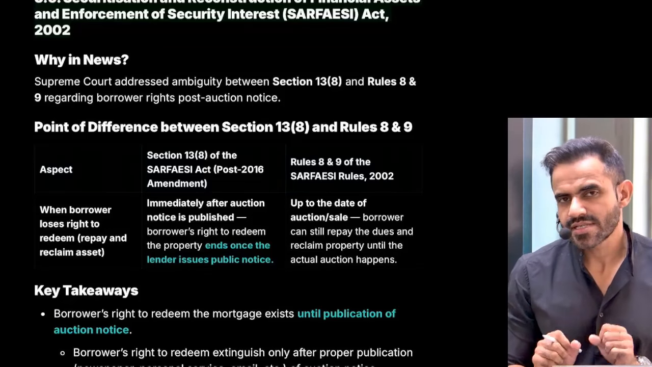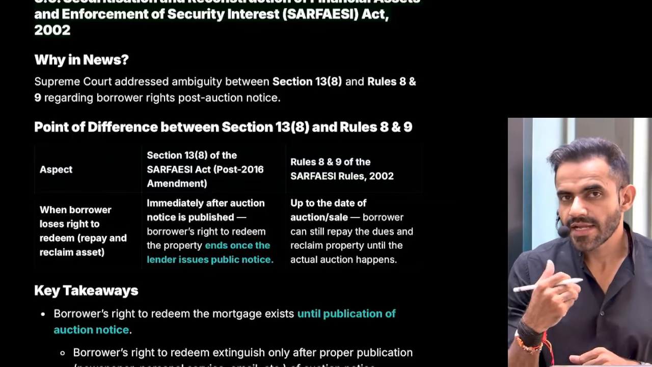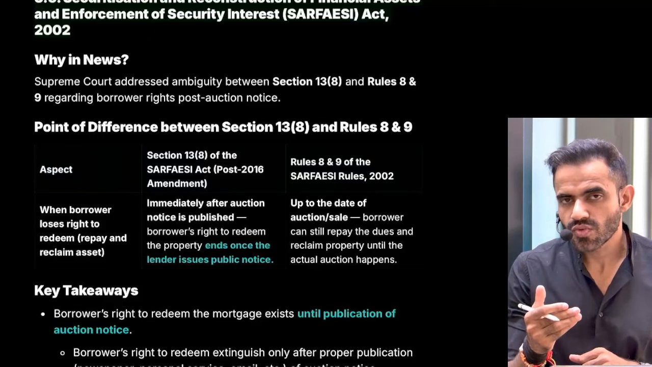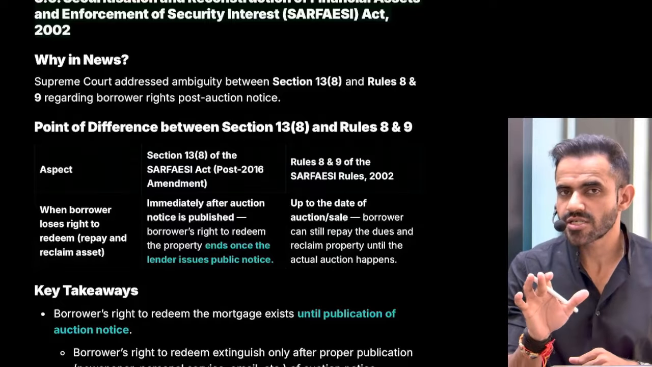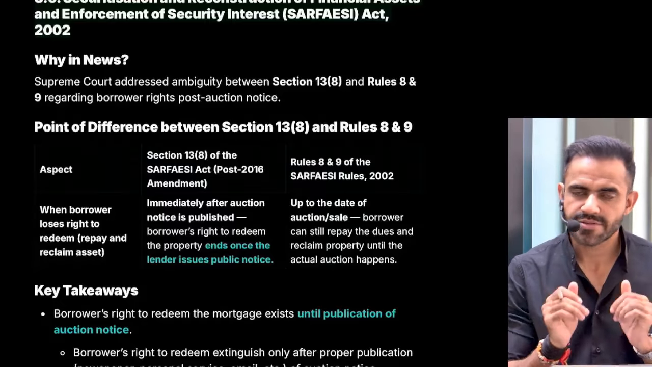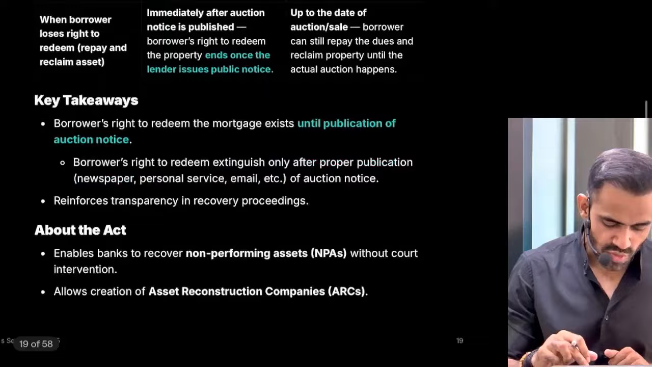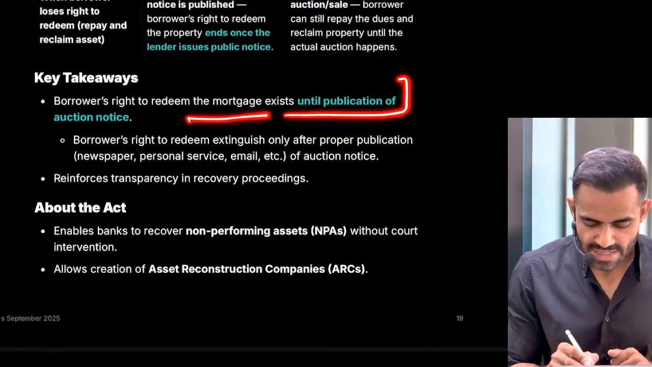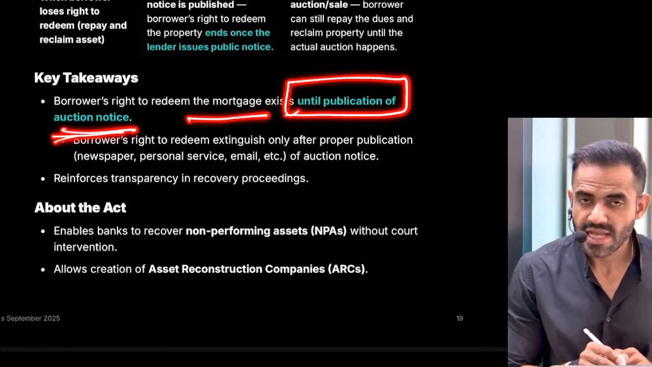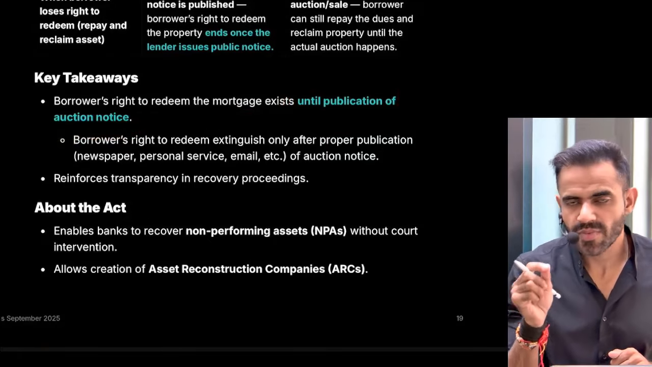The second rule says that I can do so. That means I can do so as long as the bank has not conducted the auction. Merely notification is not sufficient. So there was a conflict. In that context, the Supreme Court has clarified that you have the right as long as it is not published. That simply means the auction notice has not been published.